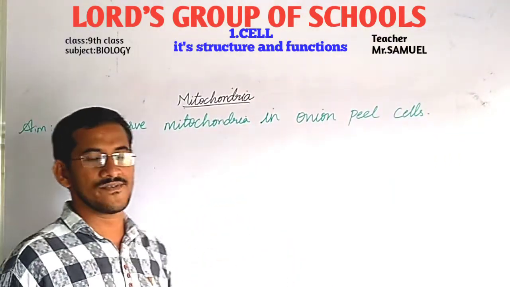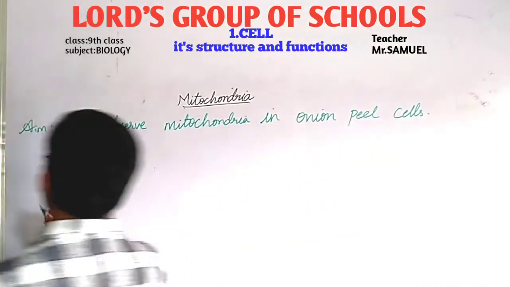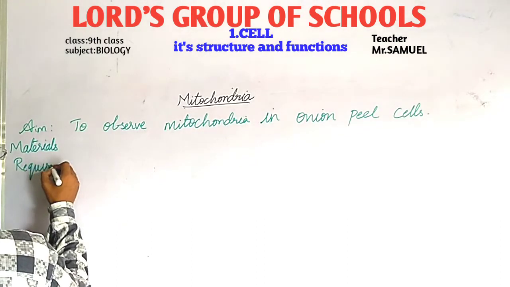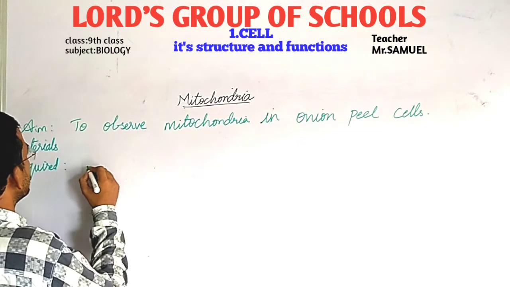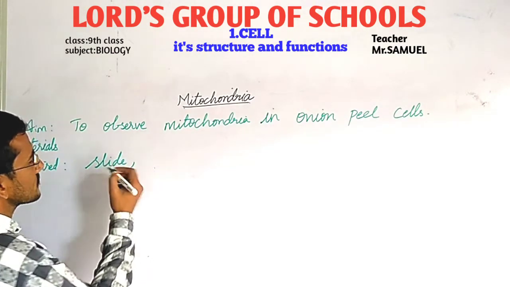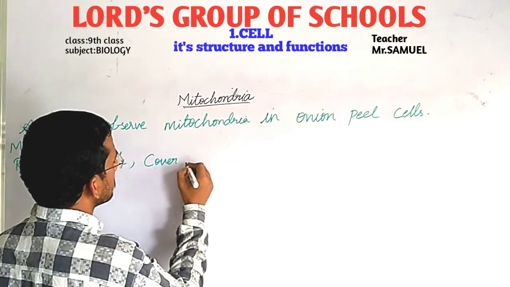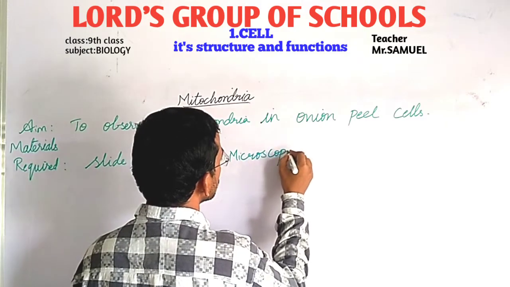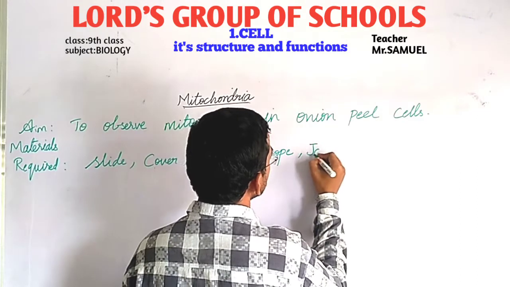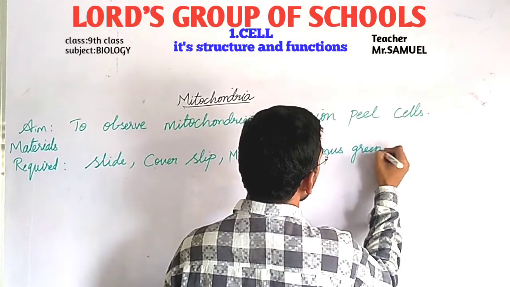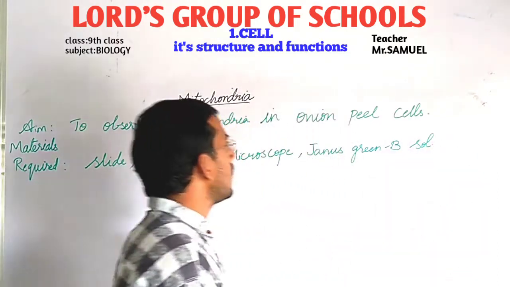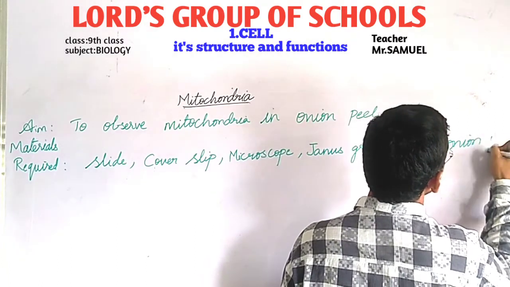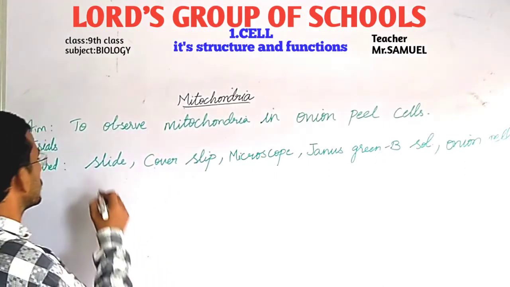So to do this activity, what are the materials required for us? Materials required: we need slide, then cover slip, microscope, Janus green B solution, and we need onion peel, and we need watch glass.